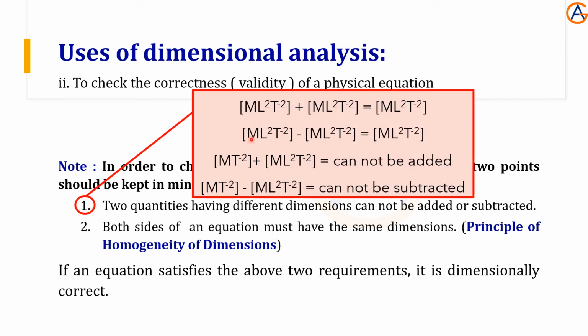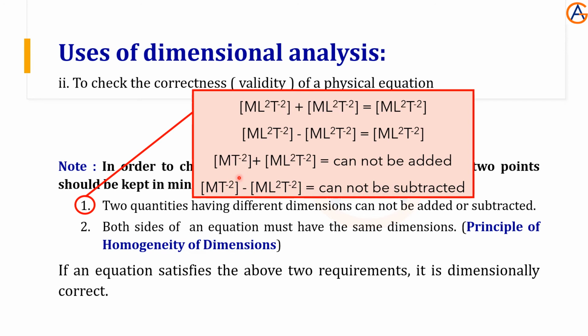First one, say for example here M L square T minus 2, M L square T minus 2. So we are adding the same dimensions, so same dimensions can be added. We get the same dimension. Same dimensions can be subtracted, we get the same dimension. And one important point, if this minus this is subtracted, it won't be 0. Remember that the same dimension we will get. This is not like normal algebra, this is the principle of homogeneity.